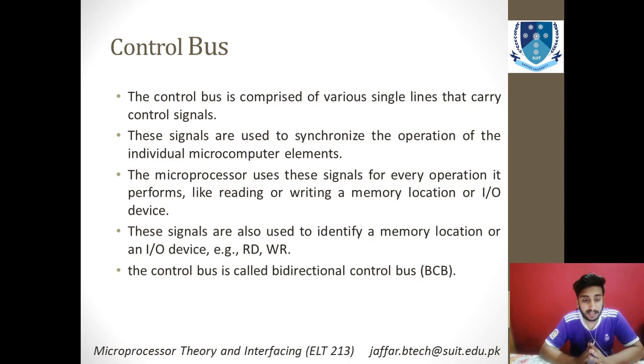Moving on towards the control bus. The control bus is comprised of a number of single lines that carry control signals. You see that you need to have some control over the address bus and data bus. Some entity should be carrying some data about the control, that is, which device is operating at which particular instant of time. So for that you need to send some signals to the devices that now you can operate, and now you can send the data to coordinate or communicate between these devices. You need to have a control bus, and this control bus also performs the synchronization of different microprocessor elements that are involved, as I have already told you.